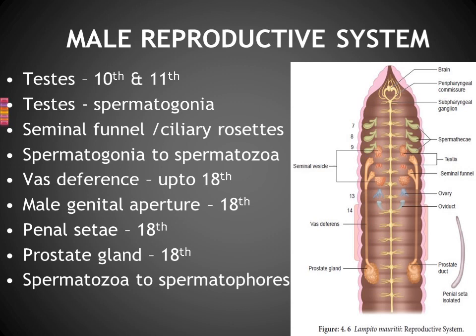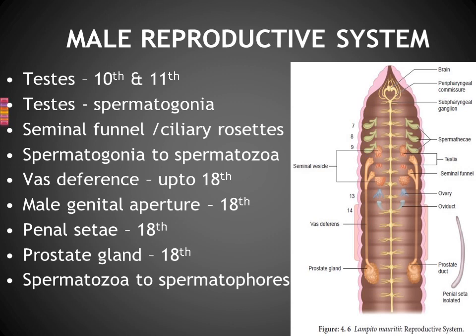Right? And one more gland is also associated with that region, that is known as the prostate gland, which is also present in the 18th segment. This prostate gland secretes some substances. Those substances will clump and collect all the spermatozoa together as one form, that is known as a spermatophore.